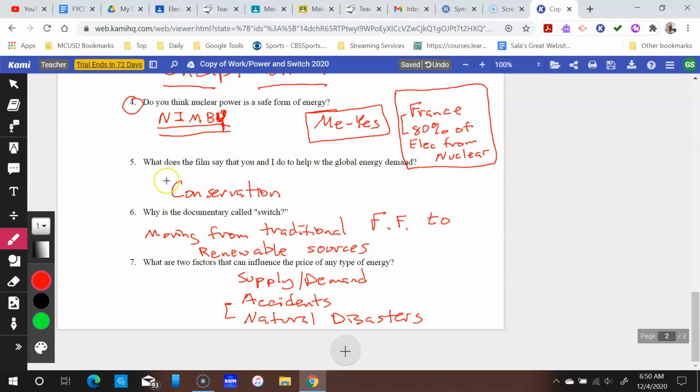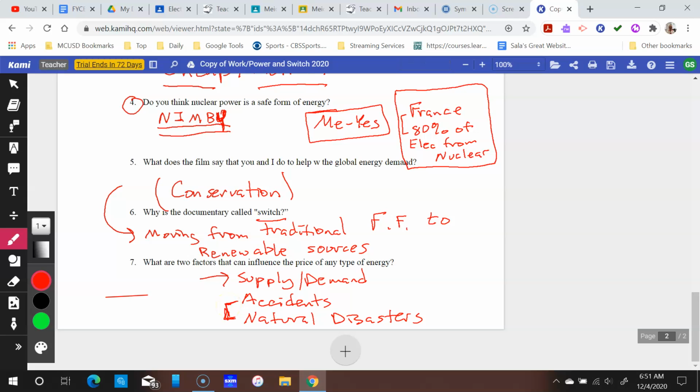What does the film say about the global energy main? Again, a lot of this film has to do with conservation, and this is tied in with the film being called Switch. You're looking to switch from your more traditional fossil fuels to more renewable energy sources. And then two factors that can influence the price of any type of energy. Obviously, supply and demand, and then these are just a couple of big reasons that could affect that.